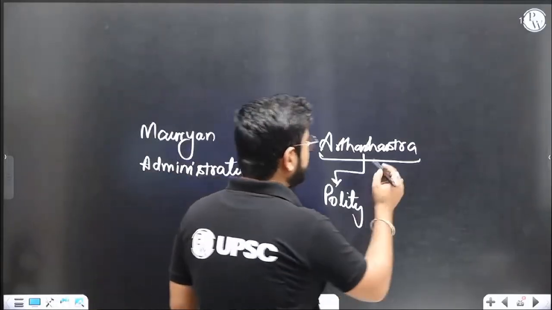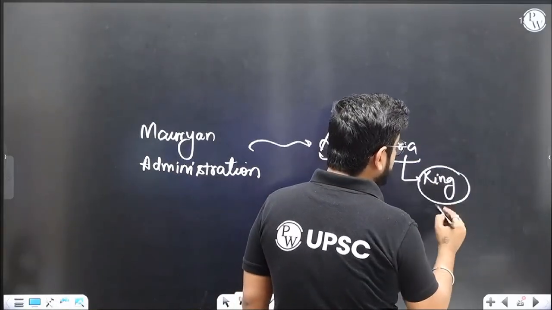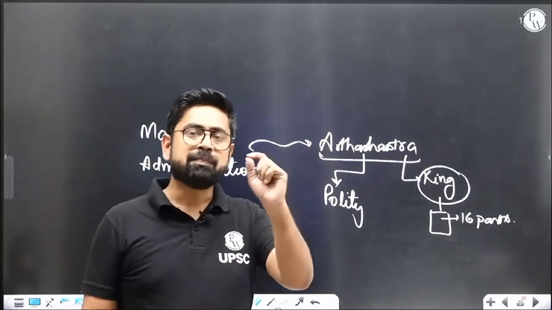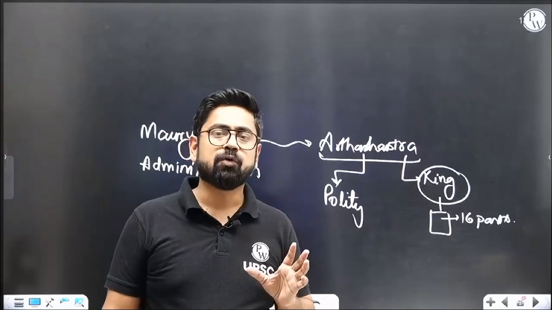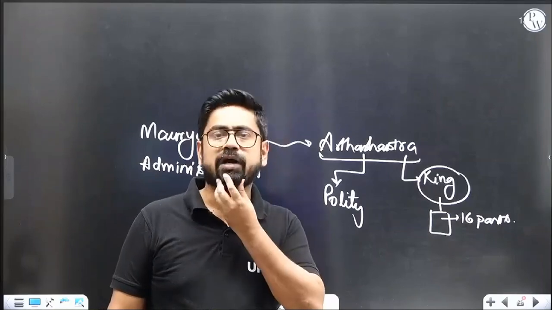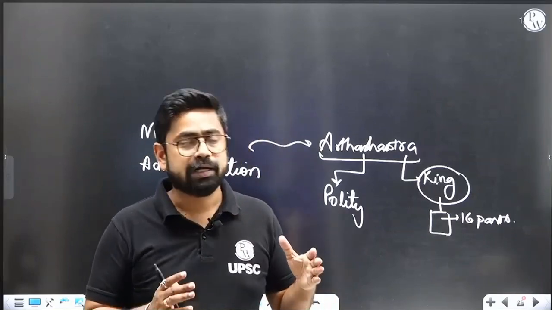It tells you, for example, that a king is supposed to divide the whole day in 16 parts. That means one part will be 1.5 hours, like 90 minutes. He can sleep for only roughly three parts. He cannot sleep more than 3 parts. He can only sleep for 4.5 hours. That's it. And of the rest of the parts, one part he has to attend.